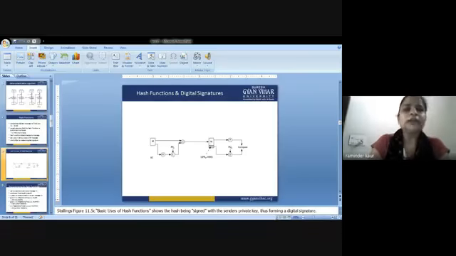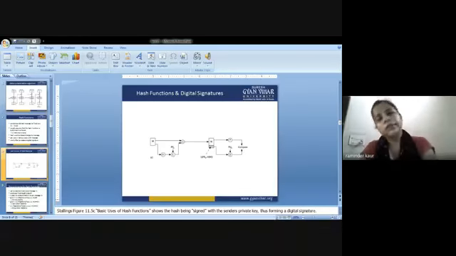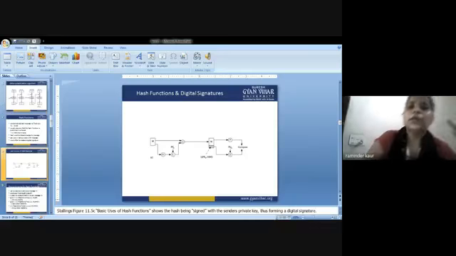Next, the third one is collision resistance. So what is collision resistance? This property means it should be hard to find two different inputs of any length that result in the same hash. I can call it the collision free hash function property.